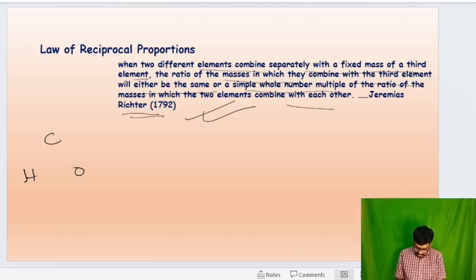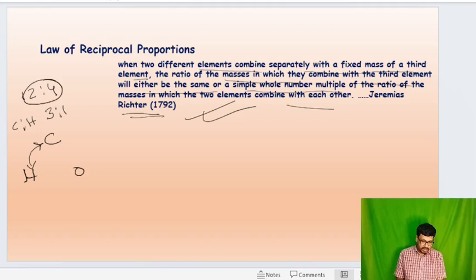Hydrogen, oxygen and carbon are there. Here, carbon to hydrogen, their mass ratio is 3:1. That means 12:4. The molecule is CH4. Okay. Now, hydrogen and oxygen, their mass ratio is 2:16 and forms H2O. Clear?